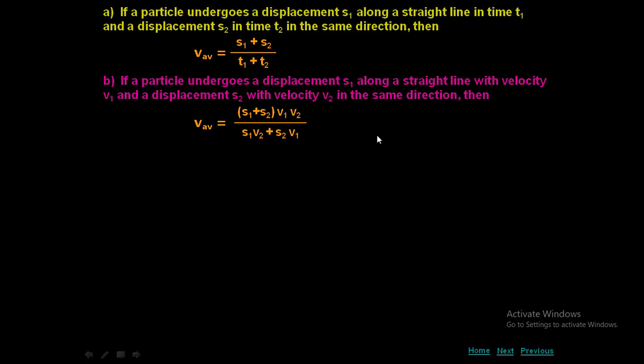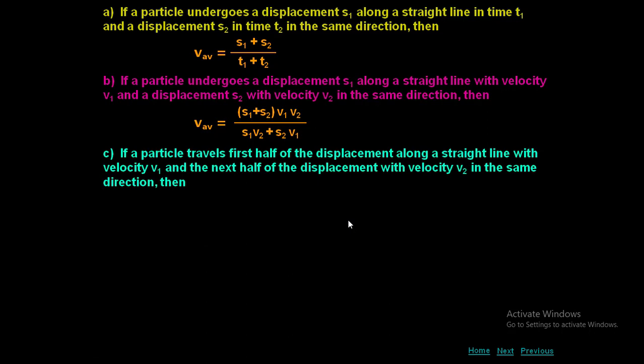Remember that in the above formula, the time T1 is replaced by the expression S1 by V1, because V is nothing but S by T. So T is nothing but S by V. So T1 means S1 by V1 and T2 means S2 by V2. If you substitute the values of T1 and T2 in this formula and calculate, you will get this expression S1 plus S2 into V1 V2 by S1 V2 plus S2 V1.